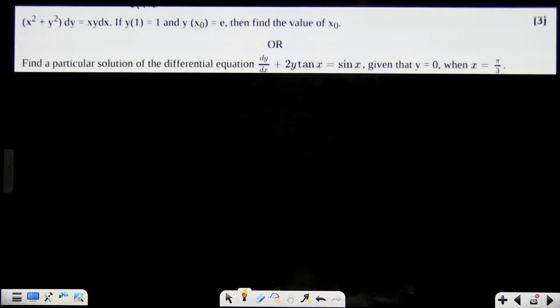Remember the answers. x square plus y square, dy, x dy, if y of 1 is equal to 1, then find the value. Yeah, this is also a good question. Here what you will do? Divide by xy. Divide the entire equation by xy. So you will get x by y dy plus y by x dx equal to dx.